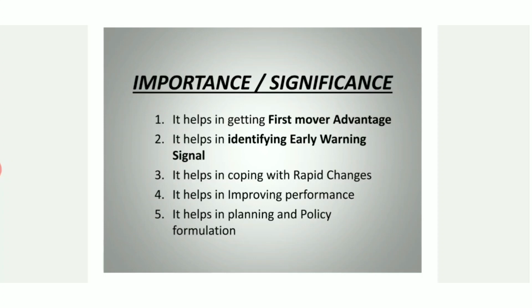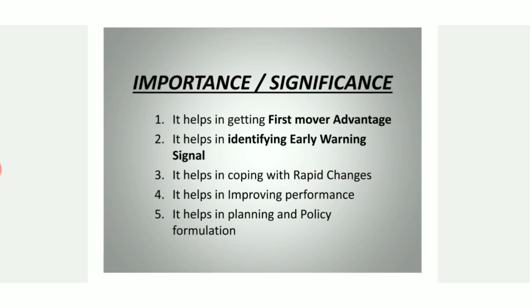Right? Next is, it helps in identifying early warning signals. Warning here means challenges. So with the help of business environment, it can be identified what are the challenges in the upcoming time which can be faced by the businessman, so that accordingly planning can be done. Next is, it helps in coping with rapid changes.